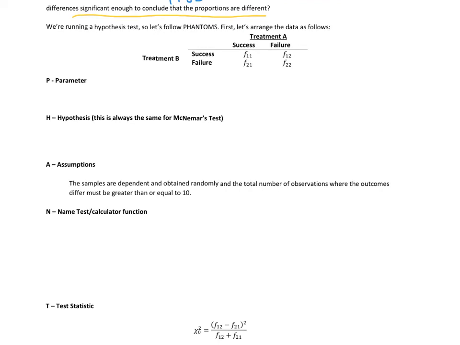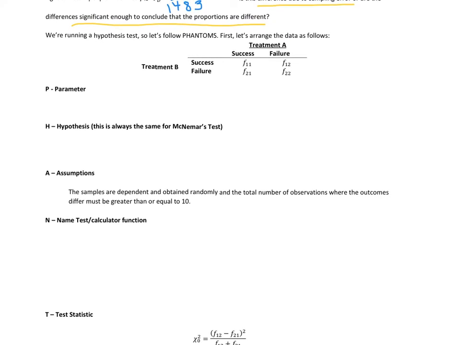In general, when we're setting up our dependent sampling for two proportions, we're going to set it up like this. Agree, disagree, we're going to generalize to success and failure. So success is agree, failure is disagree. Normally our problem will define for you what is considered success. Our parameter is two proportions from dependent sampling.